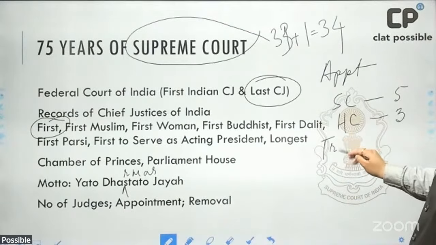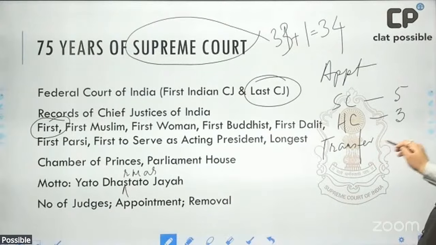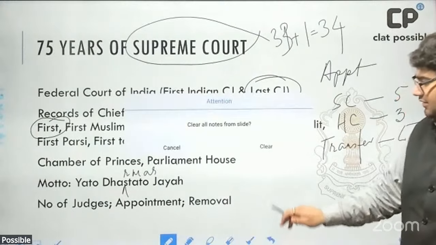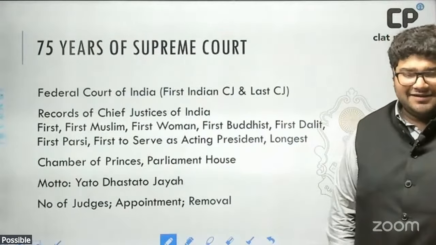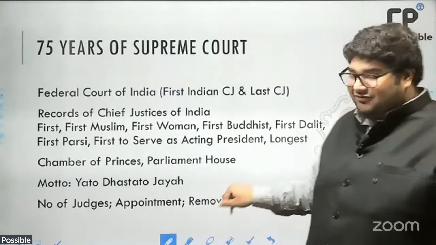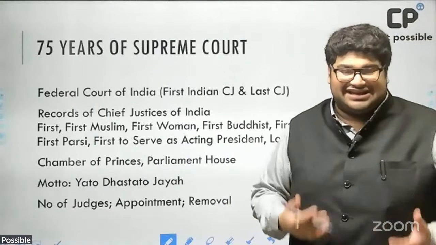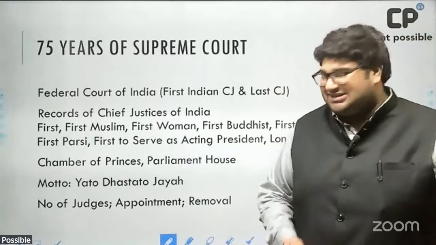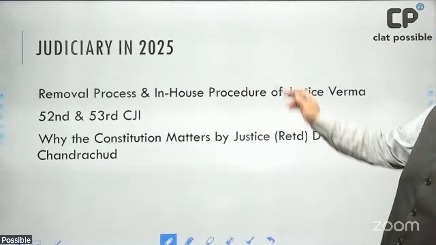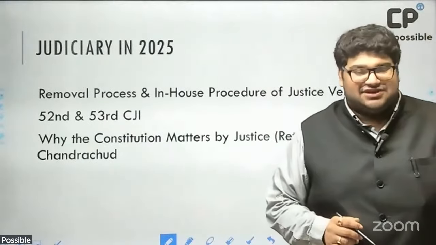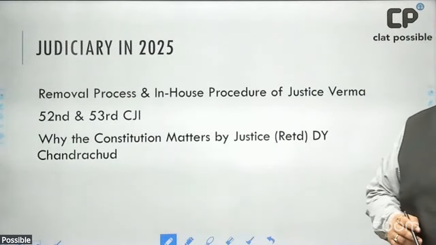And when we are talking about transfer of High Court judges, once again, the collegium comprises 5, the CJI plus the next 4 senior most judges of the court. Okay, with these basic details in mind, I'm leaving removal for the moment because we'll discuss this with respect to Justice Yashwant Verma. Now I've put down 3 important pieces of news related to the judiciary this year.